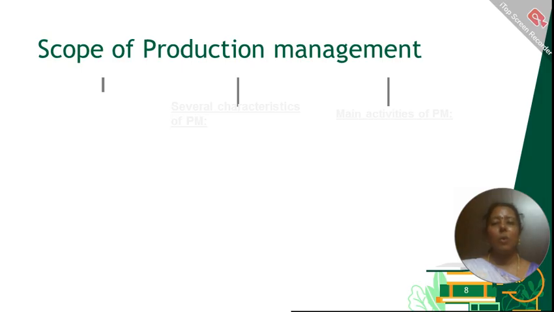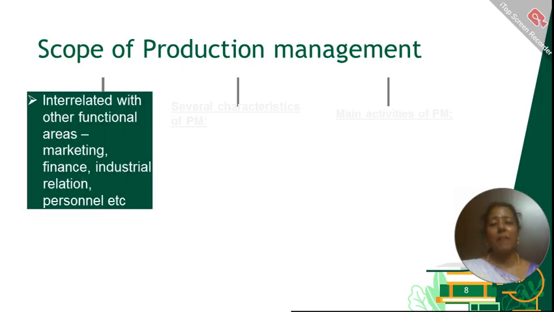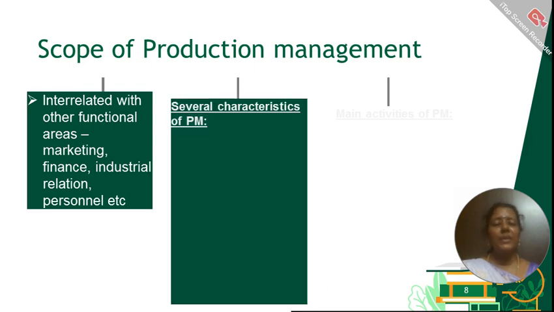See the scope of production management. What are all the areas covered in production management? The very first aspect is interrelationship with other functional areas. Production is not a separate act. It has to be integrated along with other managerial functions like marketing, finance, industrial relations, personnel, that is human resource. There are several characteristics of production management.